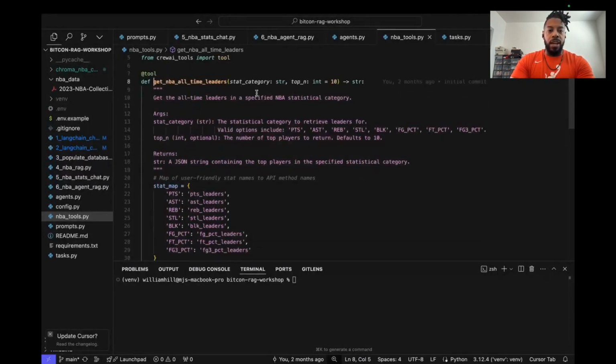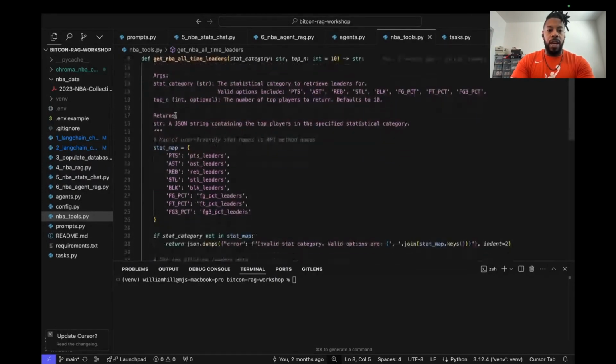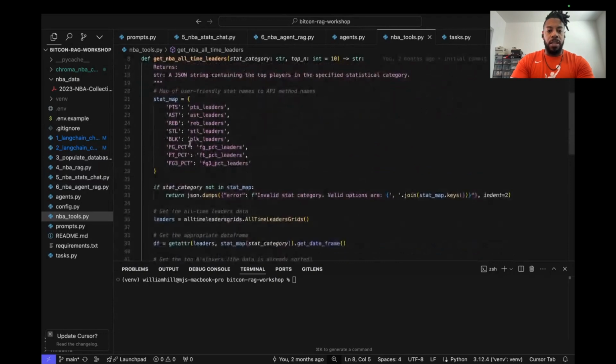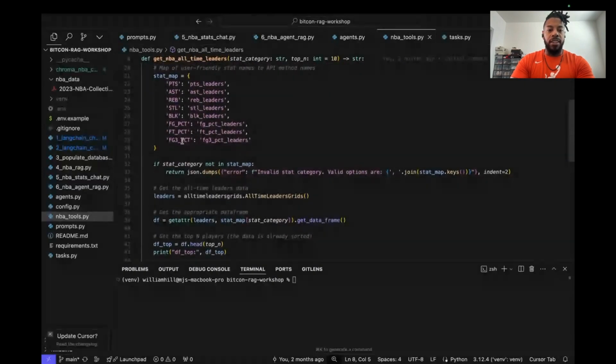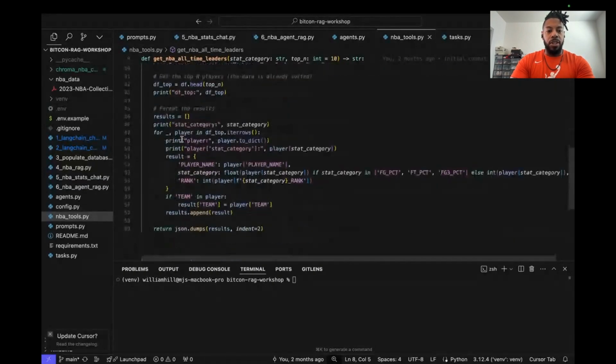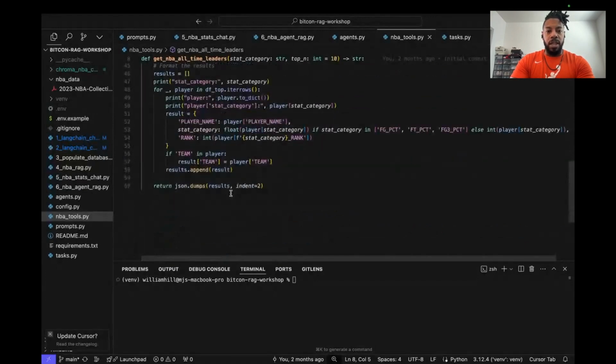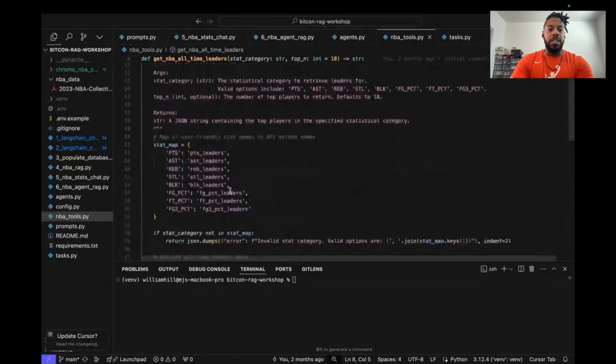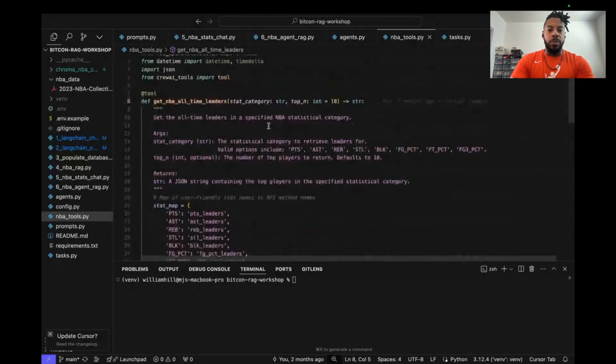It's basically a wrapper of the NBA Stats API. And we can now use this to actually go out and search the NBA Stats API and give us back information. So again, I won't go through every line of code, but just understand this basically will, and again, we can say the top whatever, and it'll get the all-time leaders in a specific NBA statistical category.